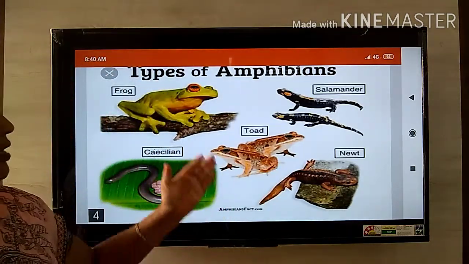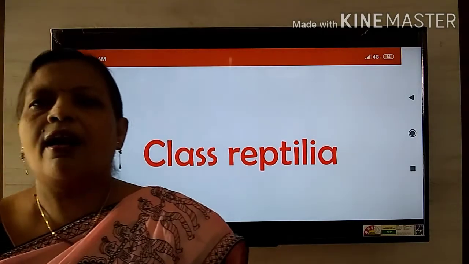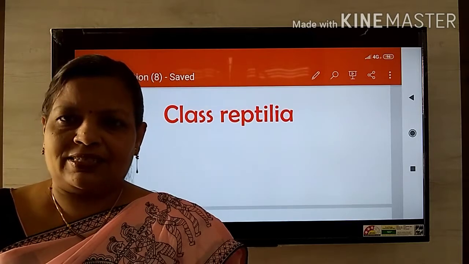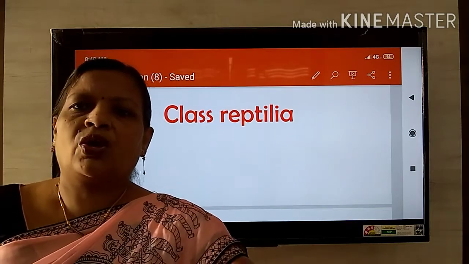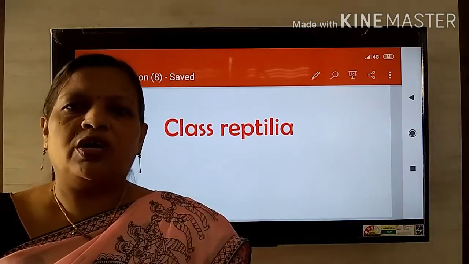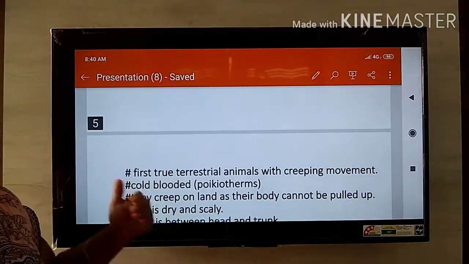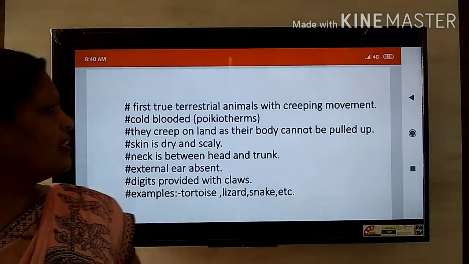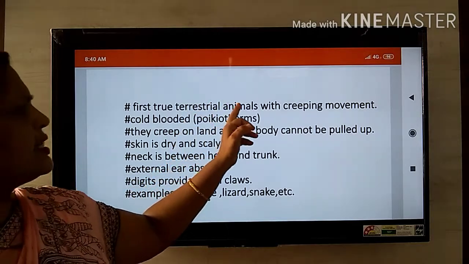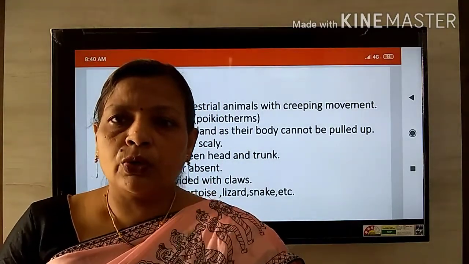Now the next class that we have to study is the class Reptilia, or the reptiles, the crawling animals. Those animals crawl. They all belong to the class Reptilia. The first character among the reptiles is that these are the first true terrestrial animals with creeping movement. First true terrestrial.